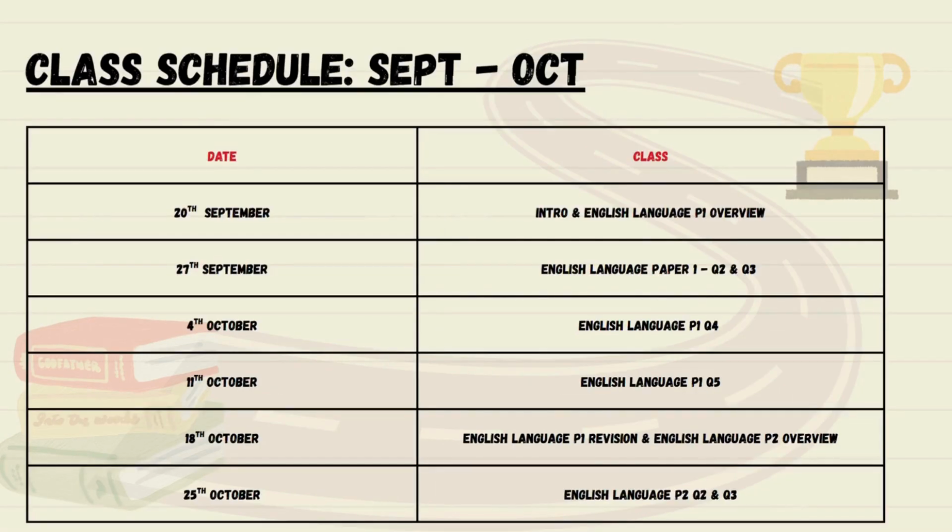The class schedule for these GCSE Power Hour classes is for today. We're going to do a little intro and an English Language Paper 1 overview. Next week, we're going to look at Paper 1, Question 2 and Question 3. The week after, we look at Question 4, then Question 5. Then we'll be doing a past paper together and a Paper 2 overview.